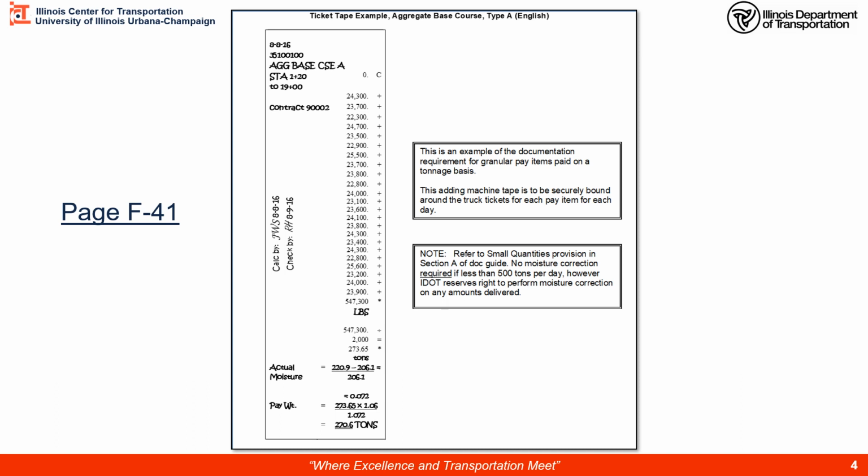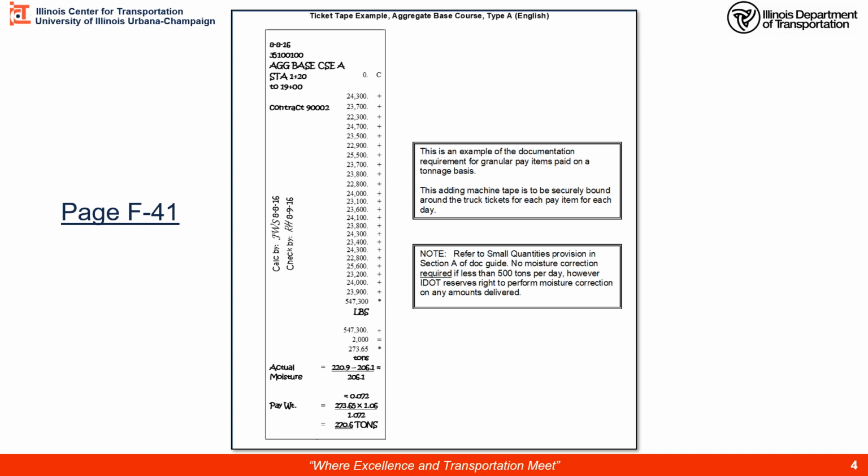We took a representative sample to calculate our actual moisture content. So we take the wet weight minus the dry weight divided by the dry weight, and that gave us a decimal percent of 0.072 or 7.2% moisture content. The specification for this material was 6%, so our calculation is our ticket weights times 1 plus the requirement, 1.06, divided by 1 plus the actual, all right, so 1.072.